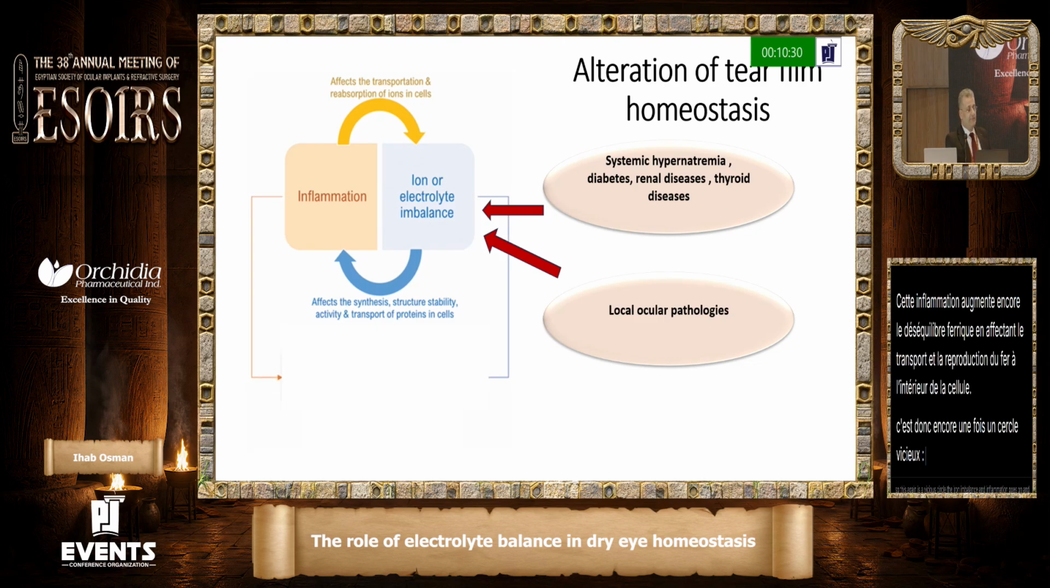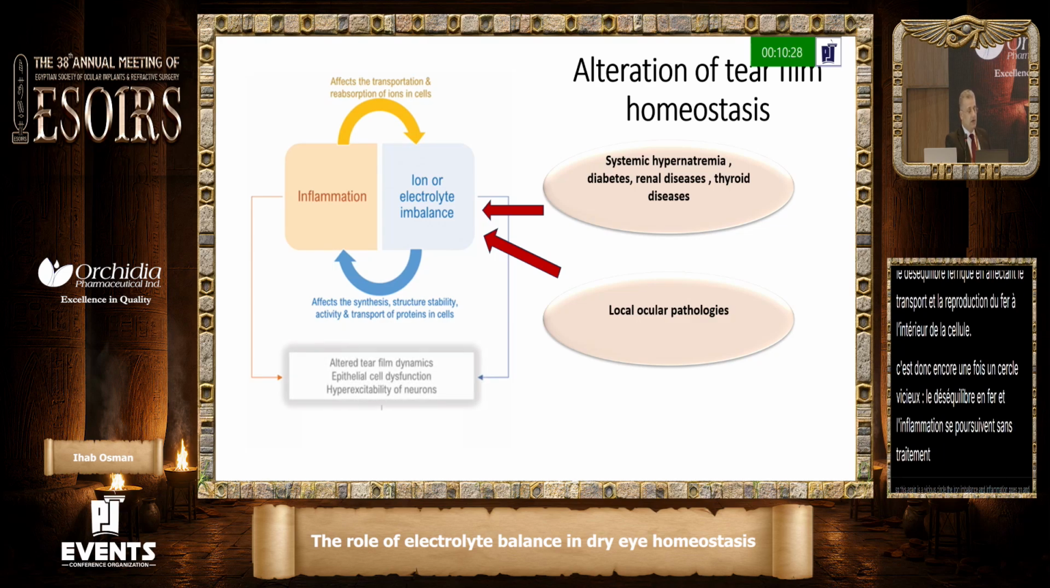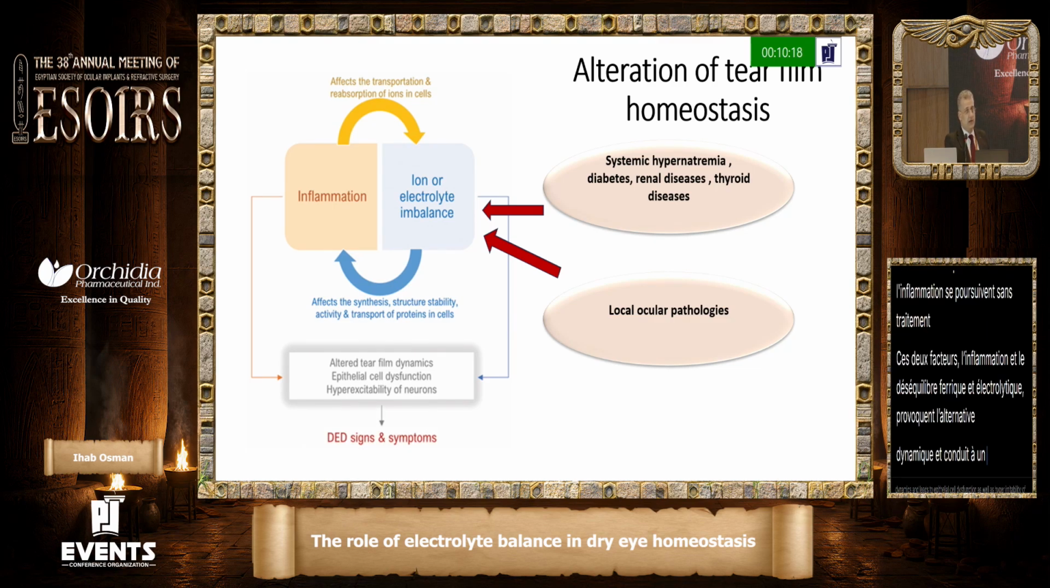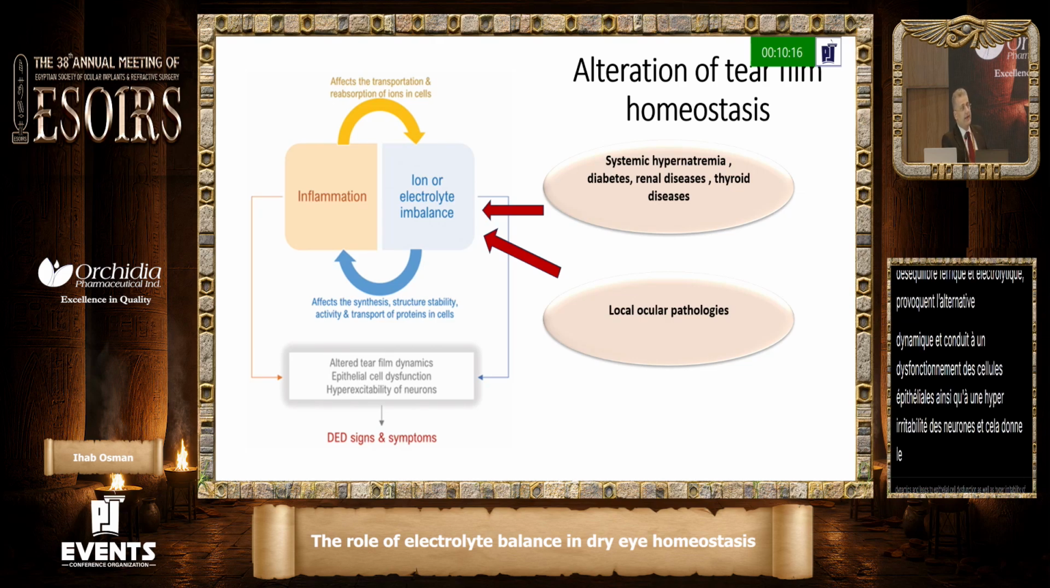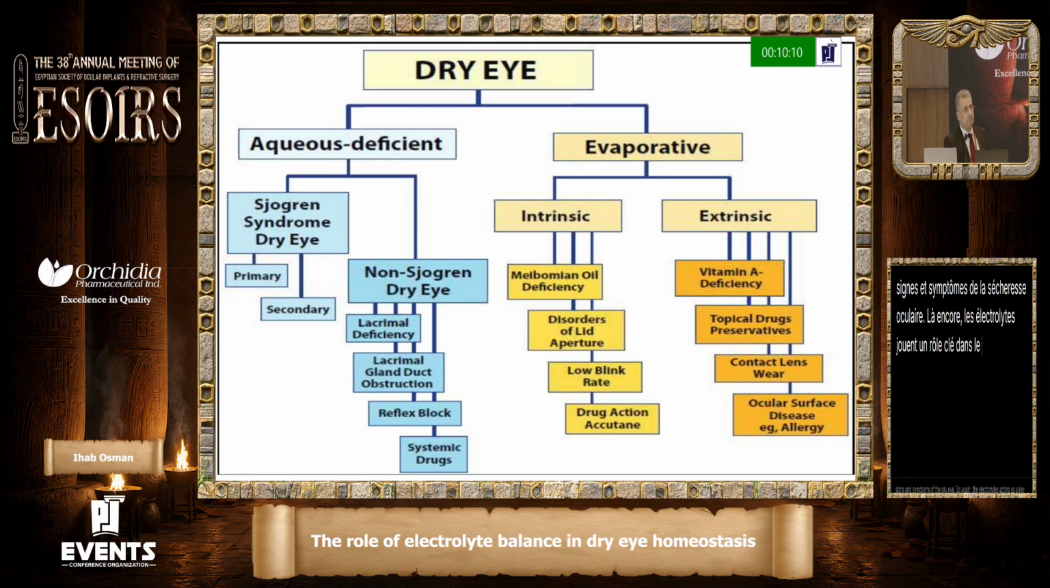Both these factors, the inflammation and the ion and electrolyte imbalance, cause altered tear film dynamics and lead to epithelial cell dysfunction as well as hyperexcitability of the neurons, and this gives the signs and symptoms of dry eye. So again, the electrolytes play a key role in controlling and maintaining a perfect homeostasis for the tear film. We've all known such a classification.